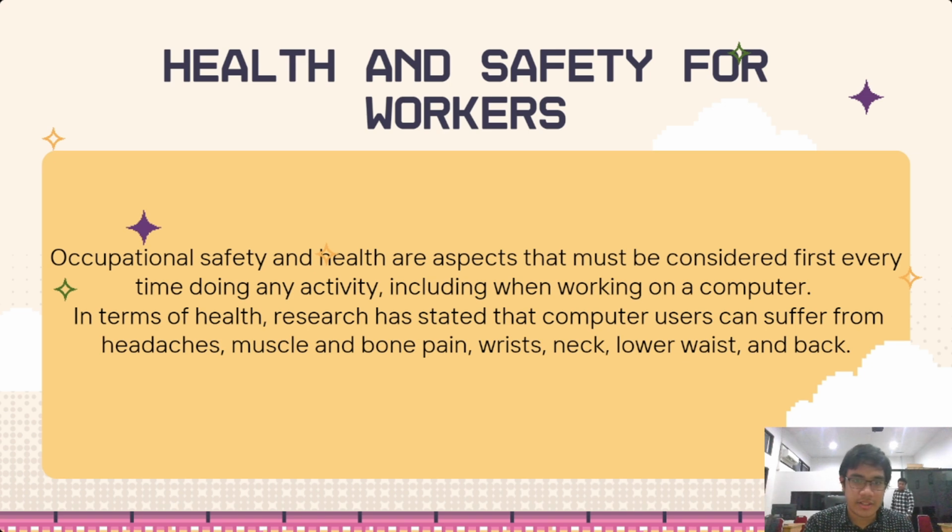Now I will explain about health and safety for the workers. Occupational safety and health are aspects that must be considered first every time doing any activity, including when working on a computer. In terms of health, research has stated that computer users can suffer from headaches, muscle and bone pain, in the wrist, neck, or legs and back.